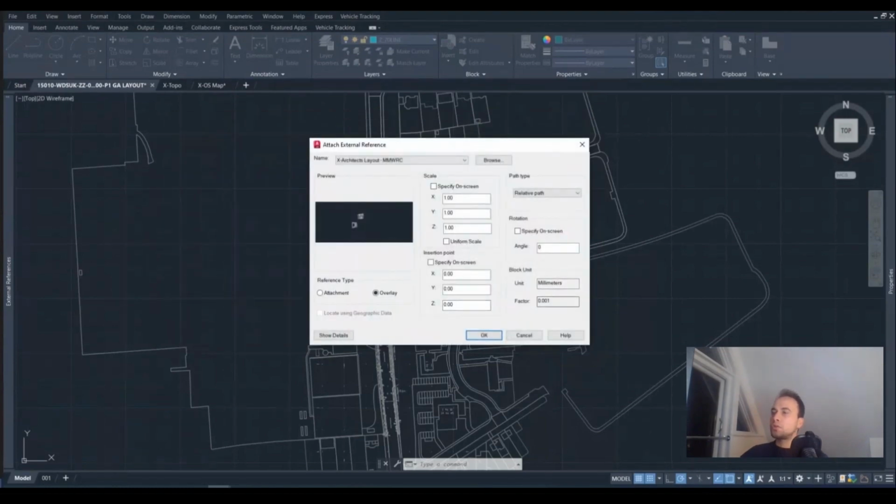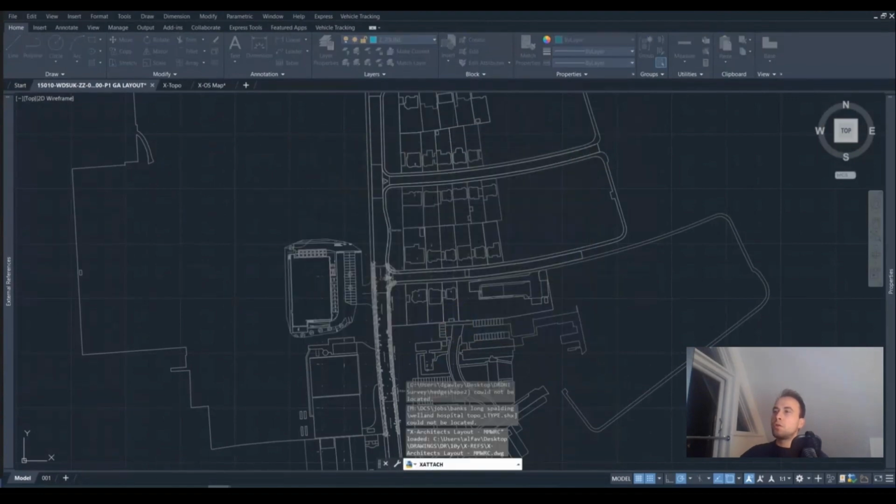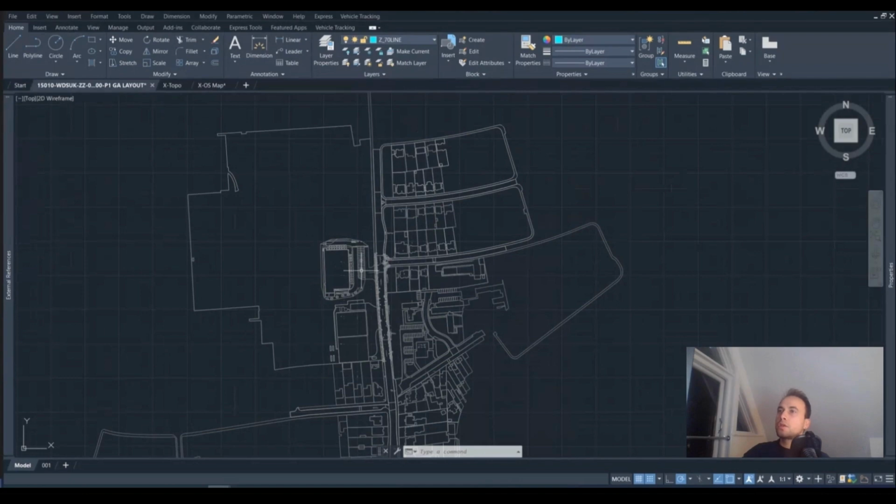See again the conversion that's happening. The factor is 0.001. AutoCAD realized that these drawings are set up in different units, so it's changing the factor to either 1000 or 0.001 according to the drawings and the way they are set up. So these are the three scenarios. You might find them really helpful when you want to attach your drawings to the right coordinates.